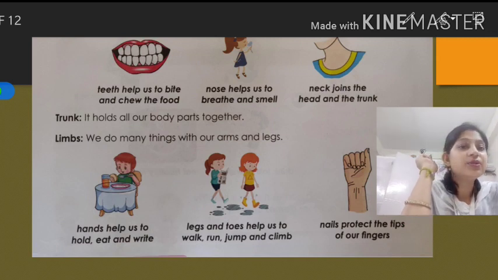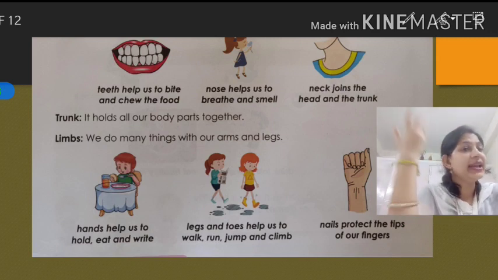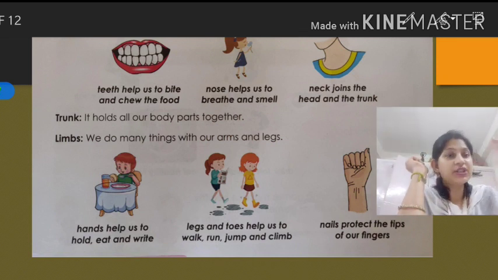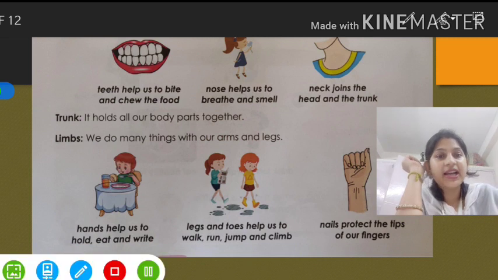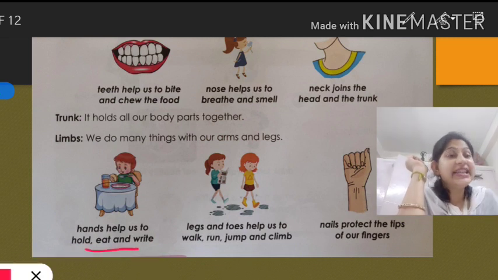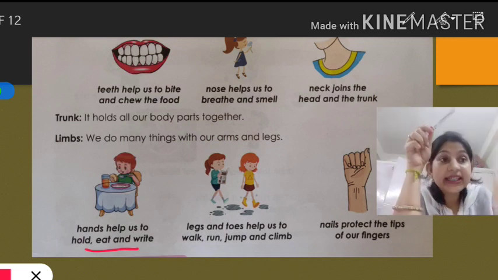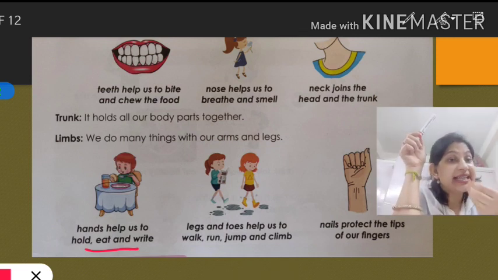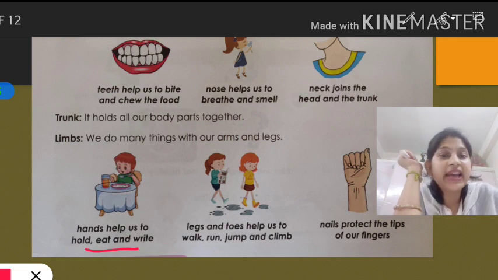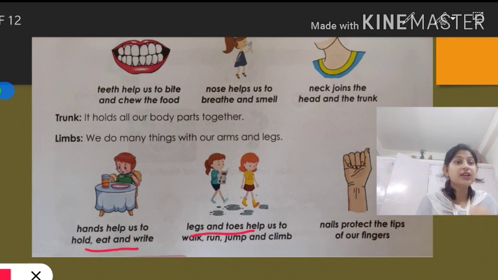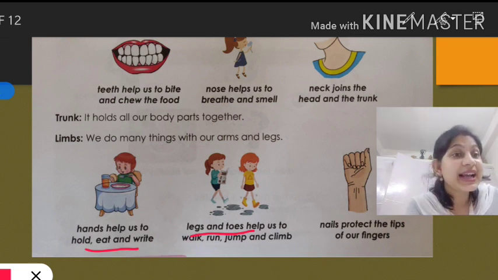Now we come to limbs. We do many things with our arms and legs, isn't it? What is the use of hands? Hands help us to hold, eat and write. If I want to write something, I need to hold a pen. So hands help us in holding things, writing, eating. And what is the use of legs, students? See here, legs and toes. They help us to walk, run, jump, climb.